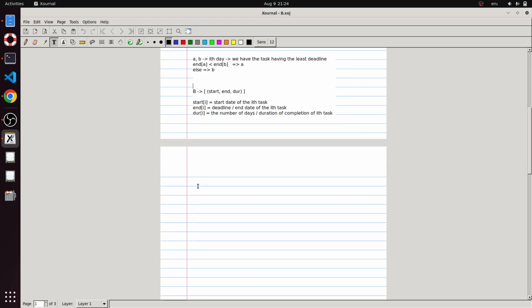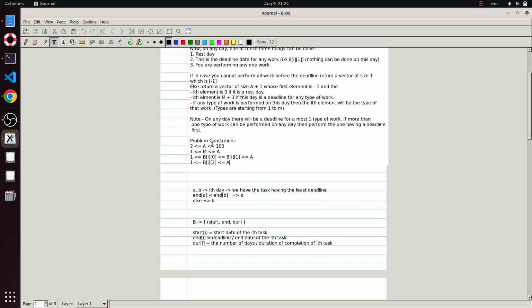Basically this is, in a sense, an implementation problem. Over here we can see that A is quite small, A is from 2 till 100, so the number of days is at most 100.